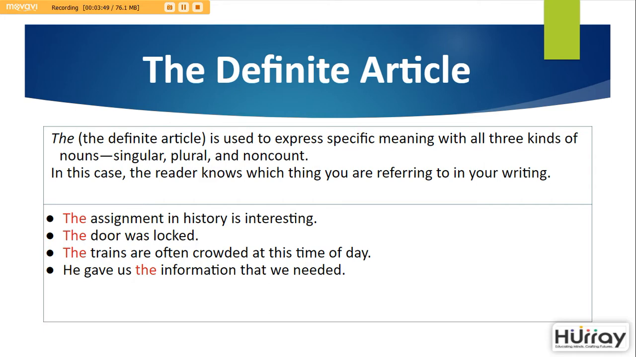Next, the door was locked. The trains are often crowded at this time of the day. He gave us the information that we needed. All these are examples of the definite article, and as you can see, they all express specific situations or specific meanings.